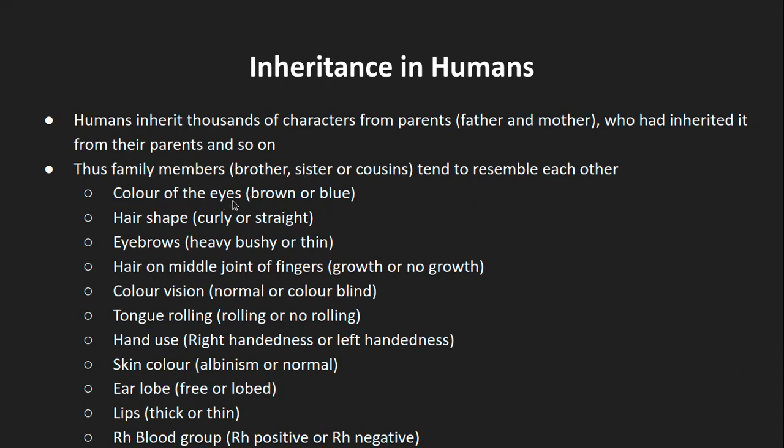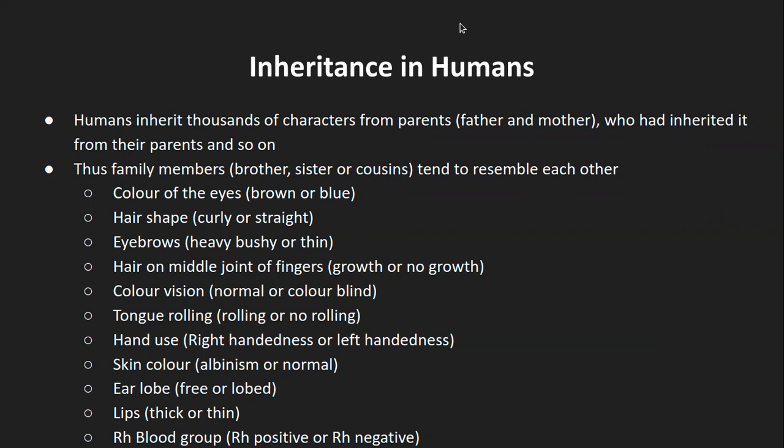So in case of color of eyes, which is the dominant color, in case of hair shape, which is the dominant one, and so on. For each individual trait, we already know that a particular expressed characteristic is the dominant one, and the other one is the recessive one. We will see that part in the next class.